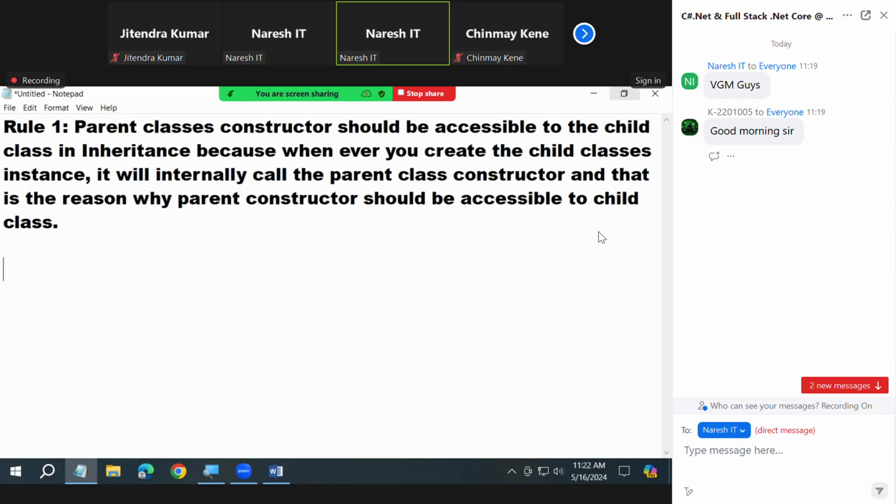Members should always be accessible to the child class, and if not accessible, inheritance will not be possible at all. Okay, this is the first important rule of inheritance.